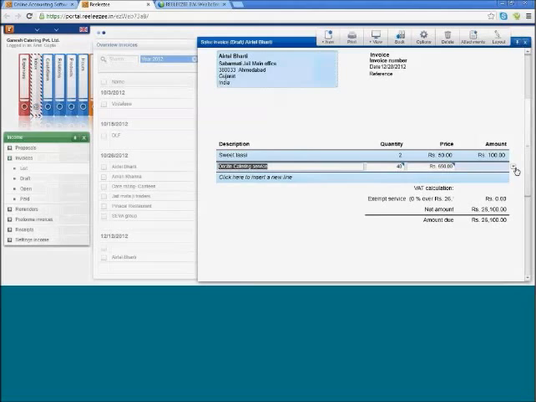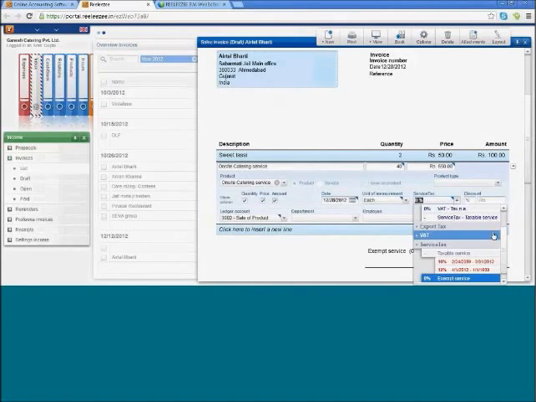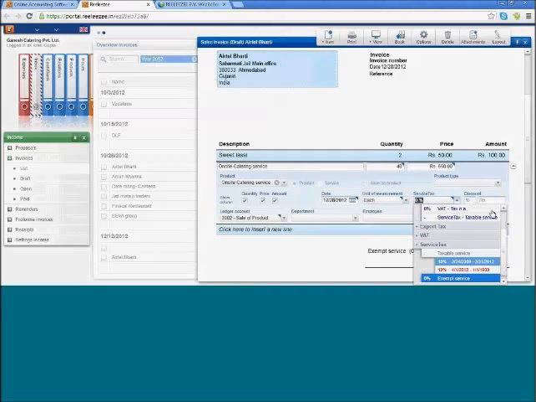So in order to make sure the right taxes are applied, you need to just simply go to the small drop down option and click on this drop down option. From here you can choose the service tax, VAT, the export. So all taxes, the particular tax that is applied for this line entry can be simply chosen from this drop down.